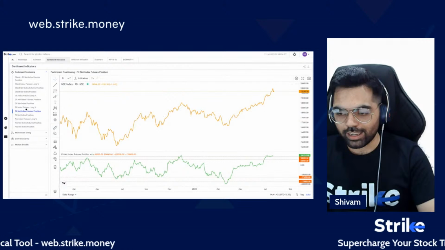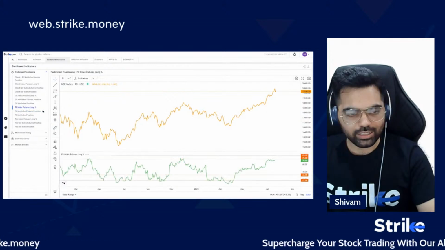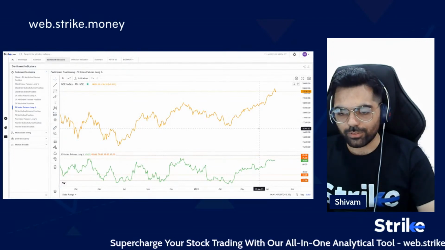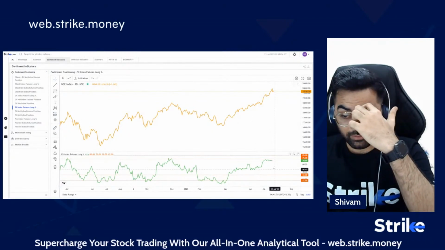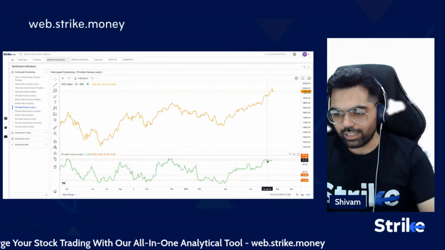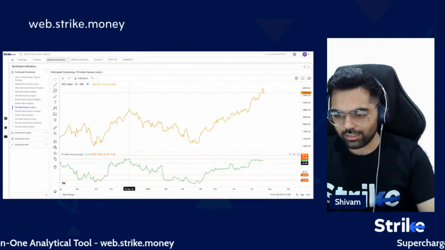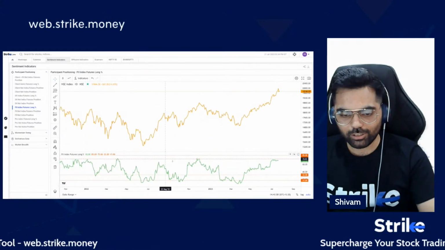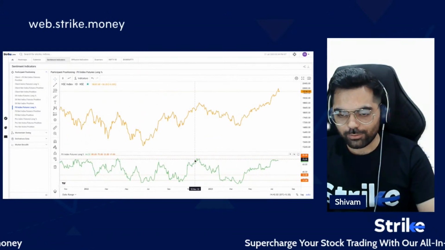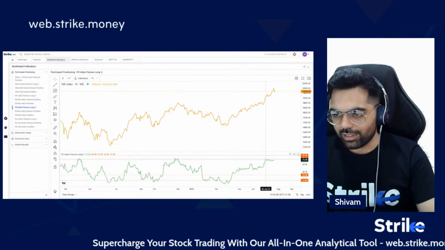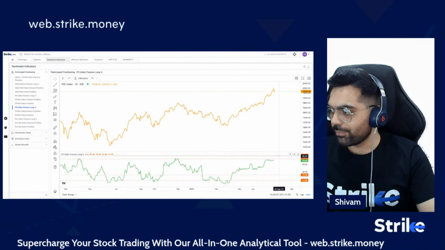Similarly, if we look at the same indicator in percentage terms, that is, the percentage of FIIs long versus short, then we are still below 70 or around 70, and we have just stopped there. Previously also, this 75 to 80 range has worked for the market as a short-term or medium-term top, but actual price reversal is yet to be seen.